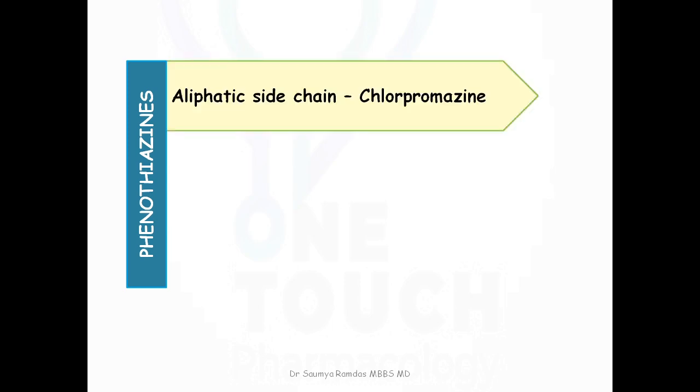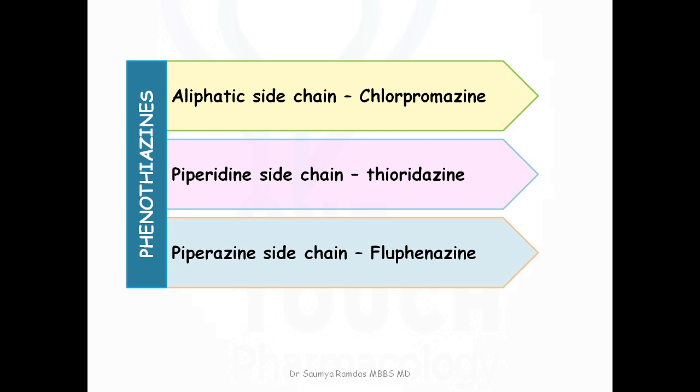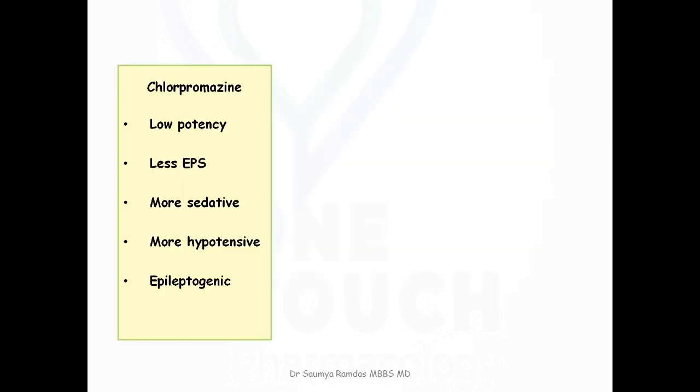Phenothiazines: drugs with aliphatic side chain like chlorpromazine, piperidine side chain like thioridazine, piperazine side chain like fluphenazine. Chlorpromazine. Chlorpromazine is a low potency drug. That means it has very low D2 receptor blocking property. That's why these drugs have less propensity to cause extrapyramidal side effects. They are more sedative, they have more autonomic side effects, and they are more epileptogenic.